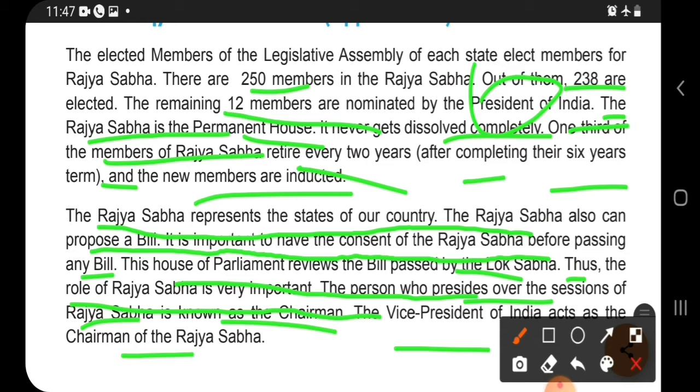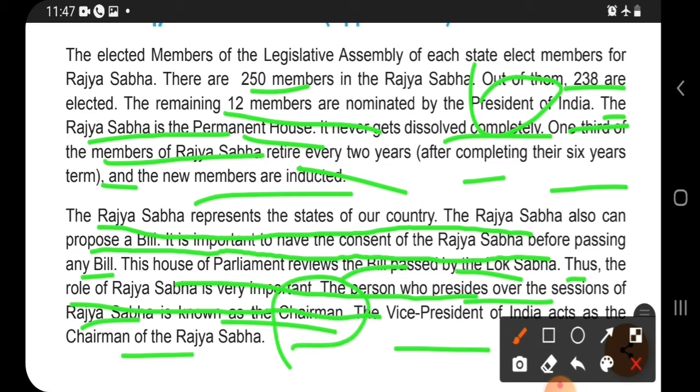I have also taught you that whatever bill is passed comes to the Rajya Sabha from Lok Sabha. And after that the main person in Lok Sabha and Rajya Sabha is known as the chairman.